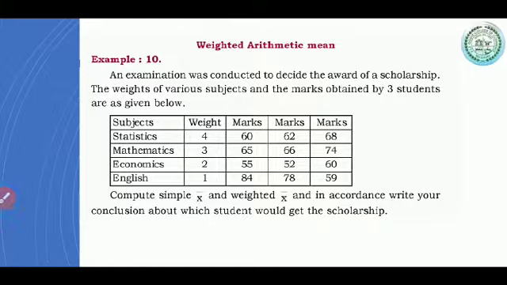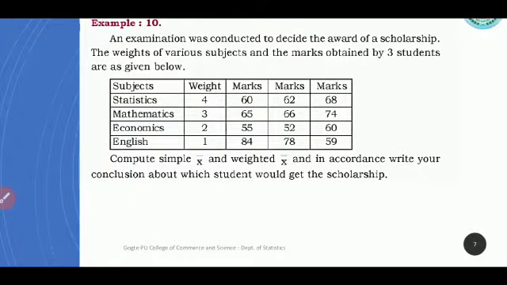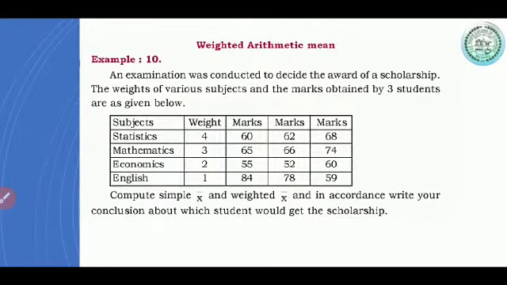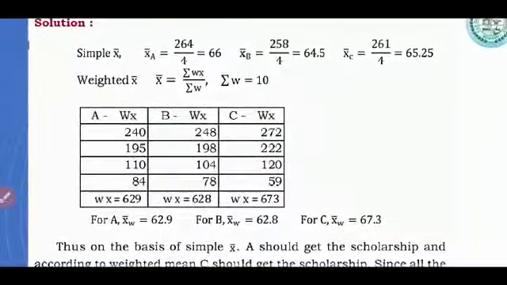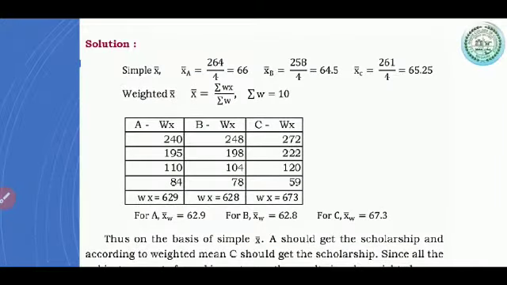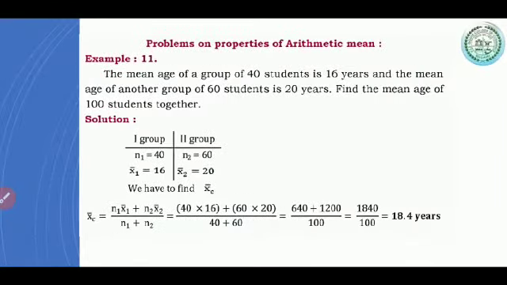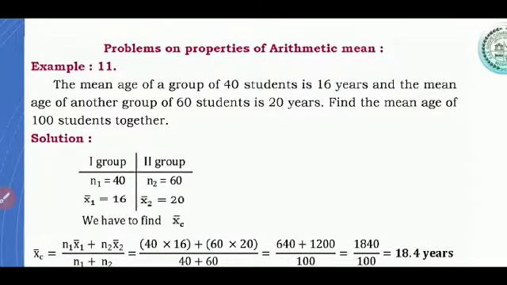Weighted arithmetic mean is nothing but we use weights. This is another example where you just see, it's not that important actually. Weights are given, marks are given, so we just multiply those weights and calculate. Yeah, see, you just go through this, not much explanation is needed. Fine. Next we will see problems on properties of arithmetic mean.